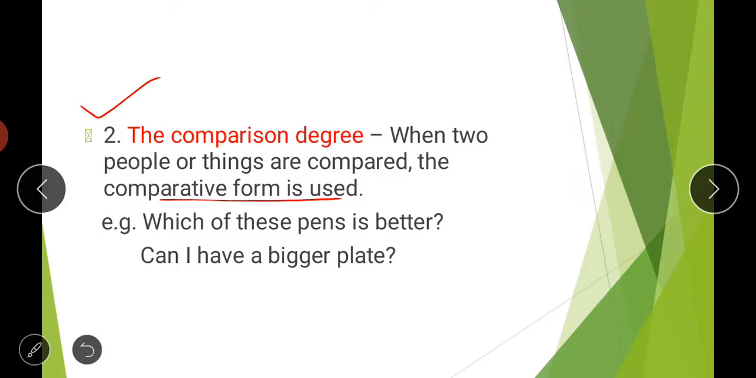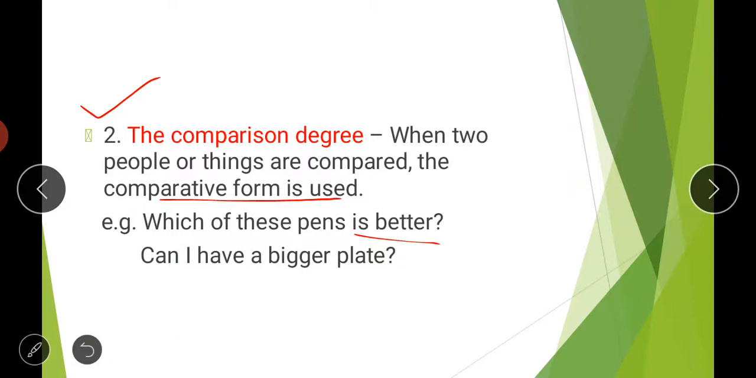If I say he is more intelligent than that boy, it means we are comparing two persons. We are comparing the intelligence of two people. Or which of these pens is better? If I say red pen is better than blue pen, we are comparing between the red pen and the blue pen.